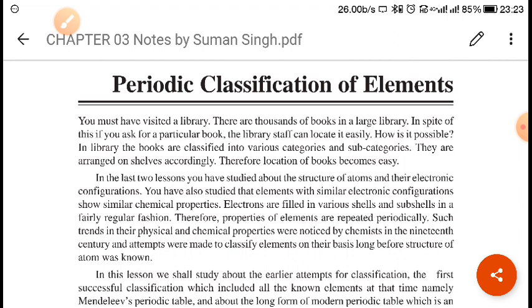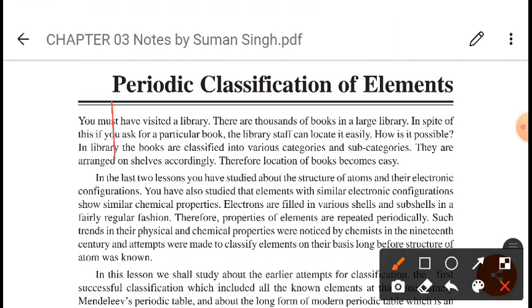When we talk about the periodic classification of elements, till now we have a total of 118 elements. These elements form a large number of compounds.